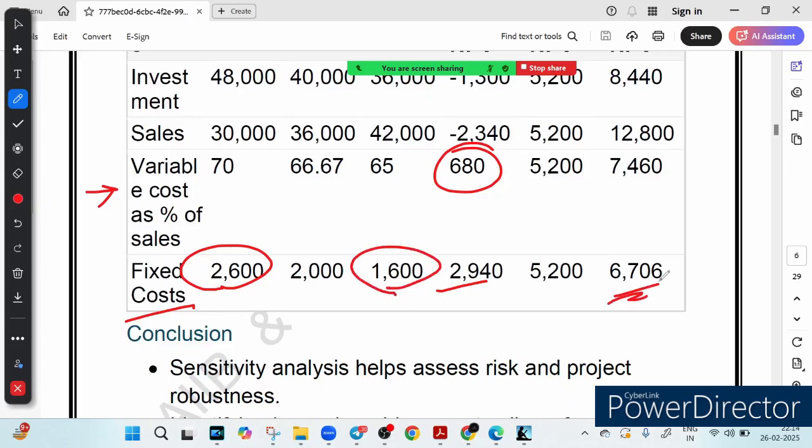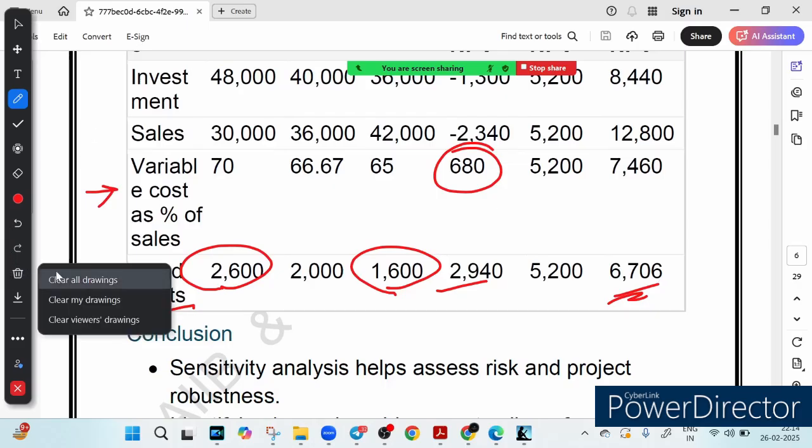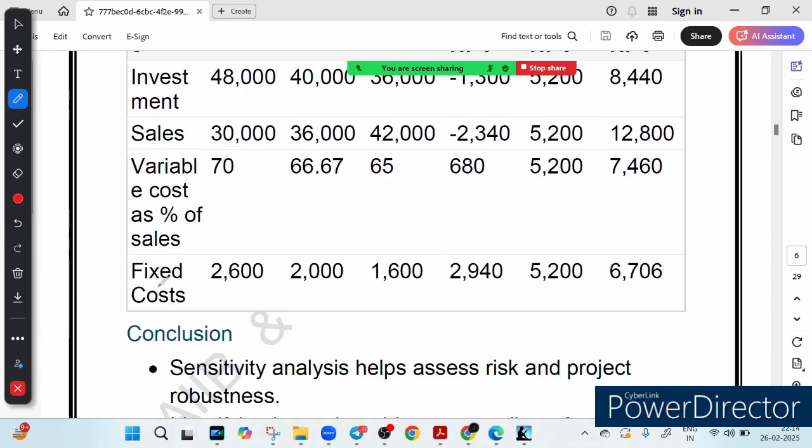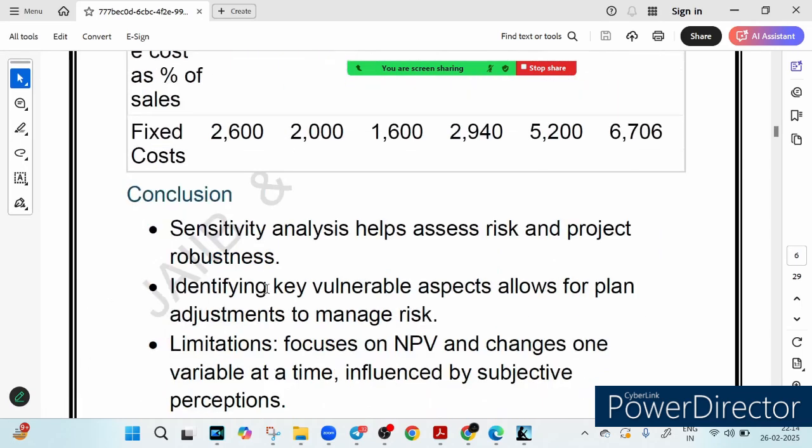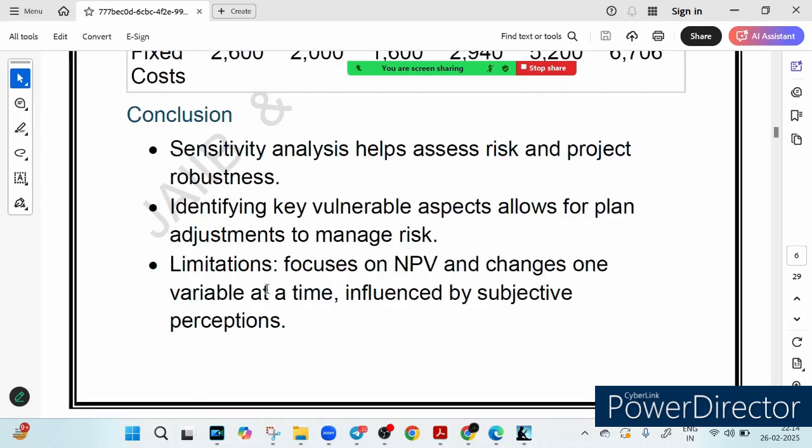So this tells us which factors matter most, and when and where the project is most vulnerable, right? So why is sensitivity risk analysis a game changer in risk management? Why is this important? Because it shows how risky or stable a project is. It highlights the most critical areas to watch out for. It helps decision makers adjust strategy in advance.